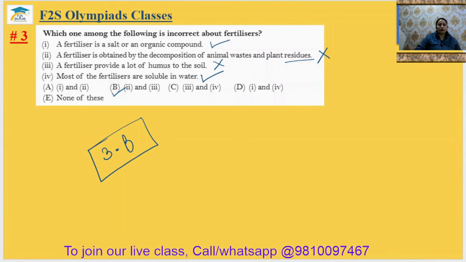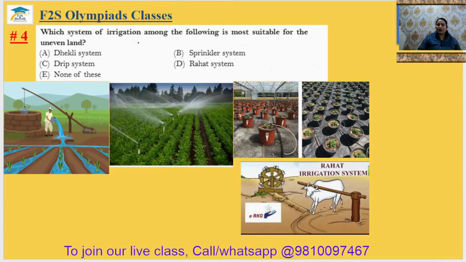Come to question number 4. Which system of irrigation among the following is most suitable for uneven land? If the land is uneven, then which type of irrigation system will be useful there? I have pasted the pictures of all the systems in the options. Dhekli system. What is the Dhekli system? A man takes water out of the well and throws it so that the water can go into the field. So this is the Dhekli system.